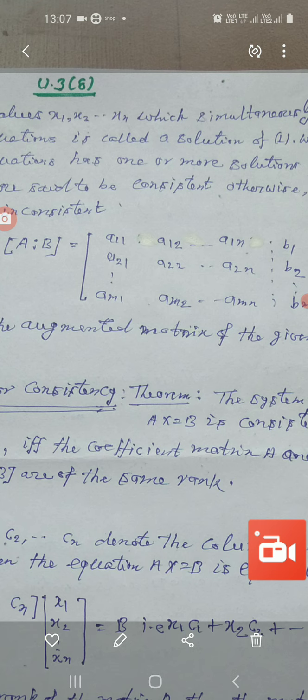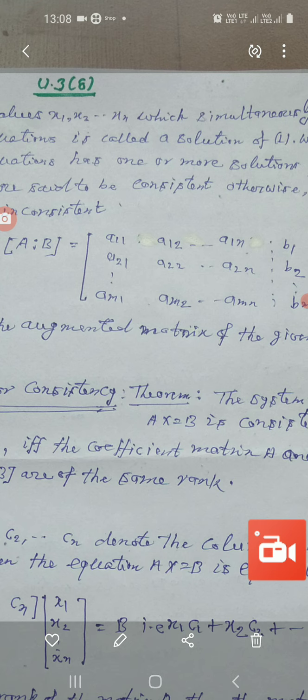Now we will discuss one important theorem, and this is called conditions for consistency. The statement of the theorem is: the system of equations Ax = B is consistent, that means possesses a solution, if and only if the coefficient matrix A and the augmented matrix [A B] are of the same rank.